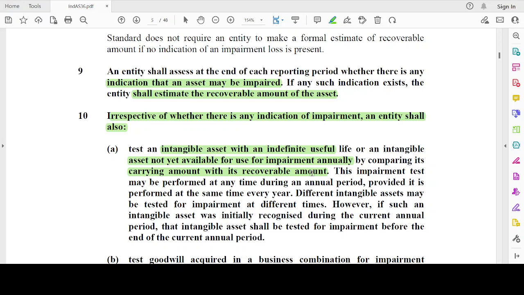Why? Because for these two, no depreciation is going to be provided, right? There is no amortization for these. Useful life is not there, so I cannot provide amortization. And the other one is not available for use, so I'm not going to provide amortization. That's why I'm going to test it for impairment.